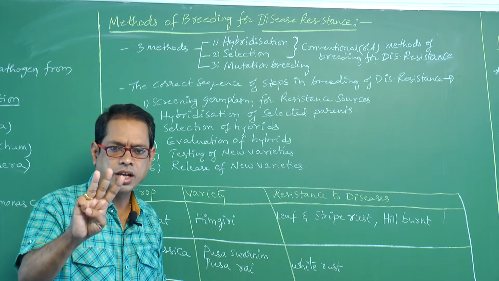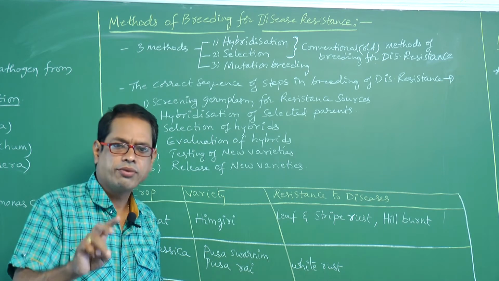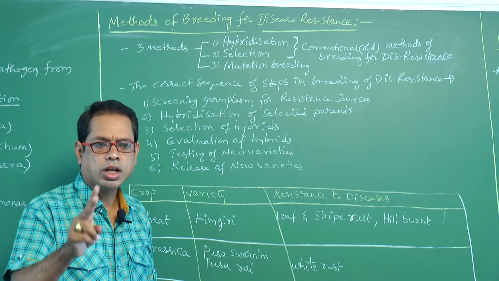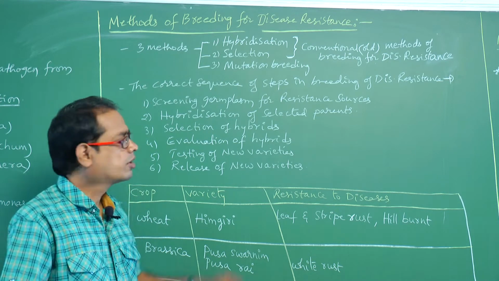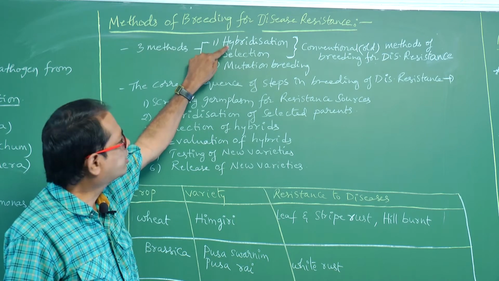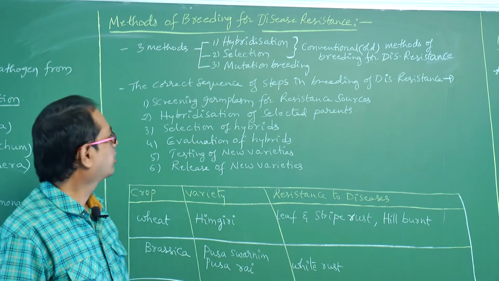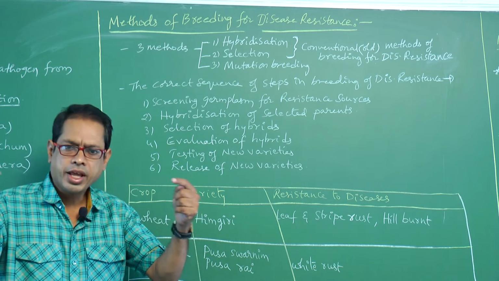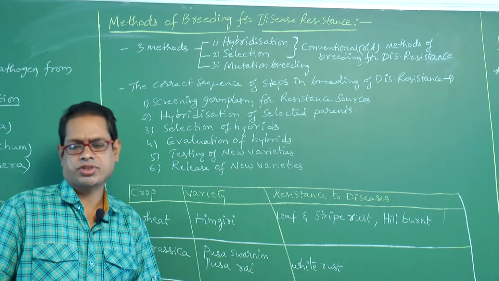Out of 3 methods, how many are conventional methods? We have to say 2. What are those 2 conventional methods? The first one is hybridization, the second one is selection. Right, next. Hybridization means there will be a sequence of steps.